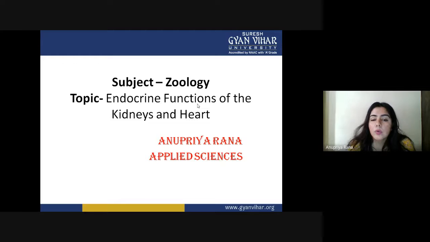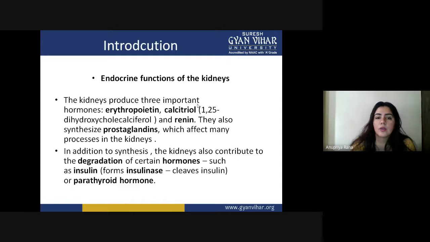So in this lecture we are going to see how the kidney and heart work for their endocrine function. They are not the major glands, but yes, the kidney and heart also have a role to play in the endocrine system. First we are going to see the endocrine function of the kidney: what important hormones are secreted by the kidney and what their functions are. The kidney produces three important hormones.